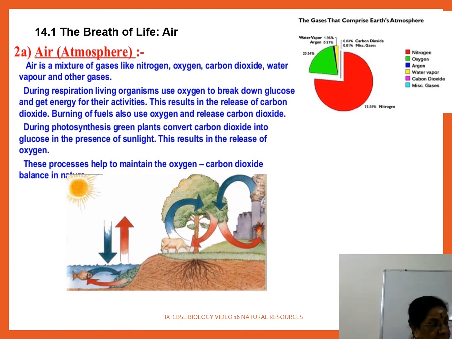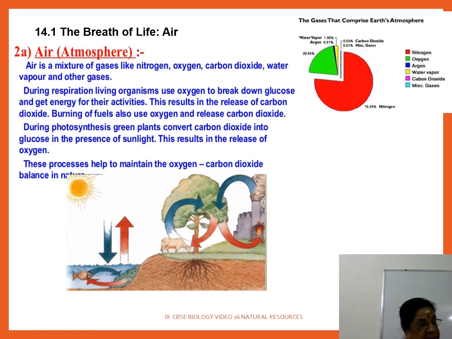Are you clear? So air, atmosphere, it is also said in our book, the breath of life as air. We already talked about the composition of air. It is a mixture of many gases like nitrogen, oxygen, carbon dioxide and water vapor.